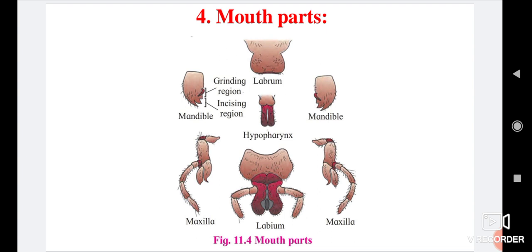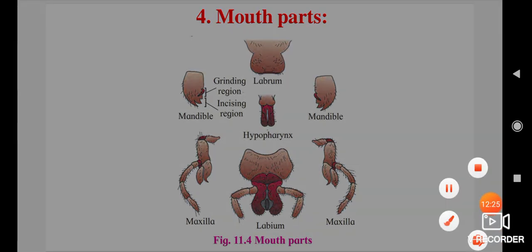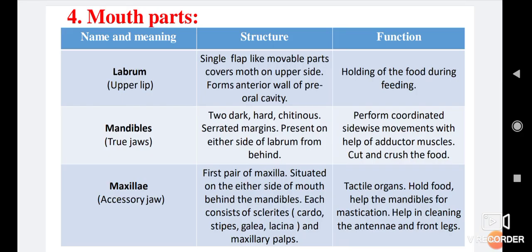It is a cylindrical single structure, triangular in shape, with the opening of the salivary duct at the base. It bears comb-like plates on either side called superlingua. The function of hypopharynx or tongue is the process of feeding and mixing of saliva with food. That is the main role of hypopharynx.